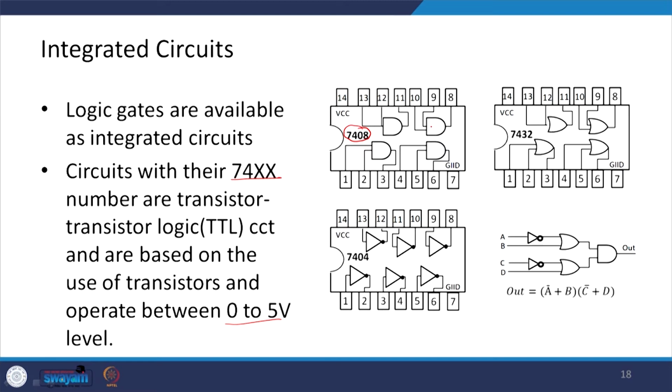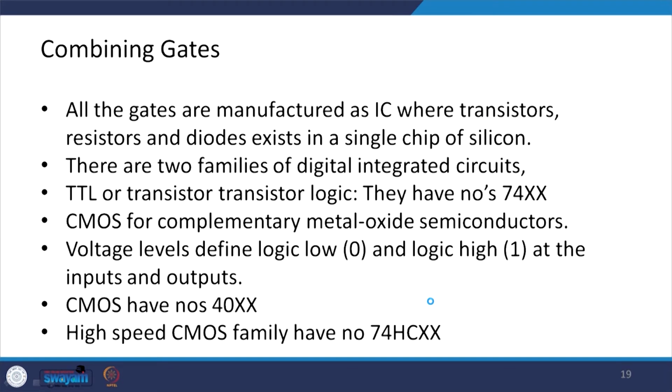If you want to have the AND gates, then you can have the 7408 IC. And if you want to use the OR gate, then 7432; and this one is for inverter or NOT gate purpose. Okay. So, these types of ICs are available.